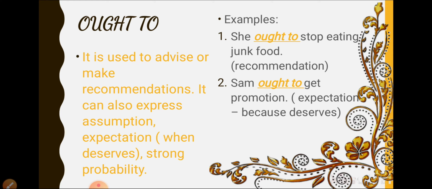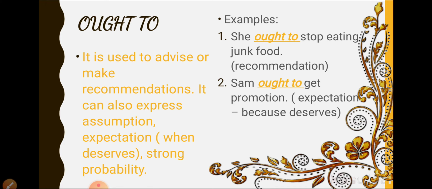Next comes ought to. Ought to is used to advise or make recommendations. It can also express assumption, expectation when someone deserves something, and also strong probability. For example, she ought to stop eating junk food. There is a recommendation because junk food is always harmful. Sam ought to get a promotion.